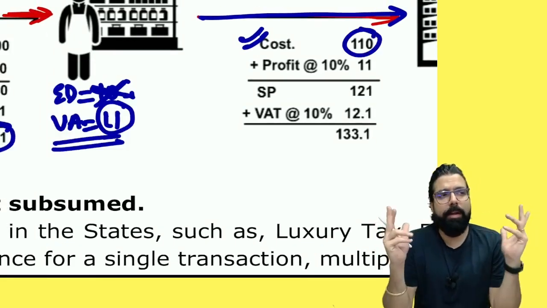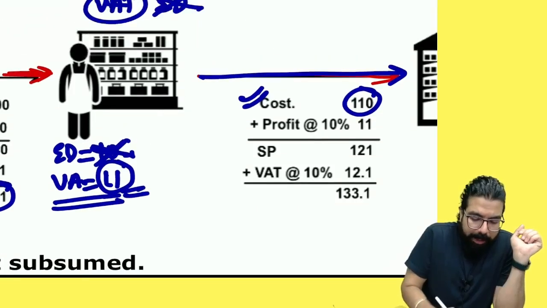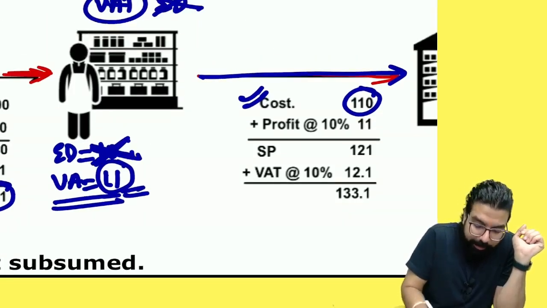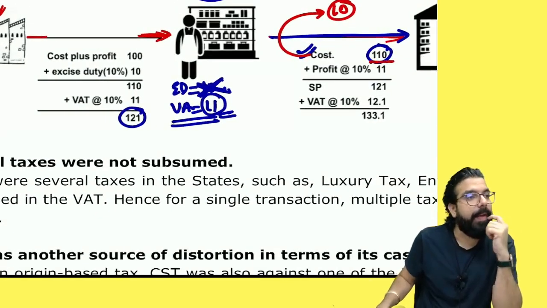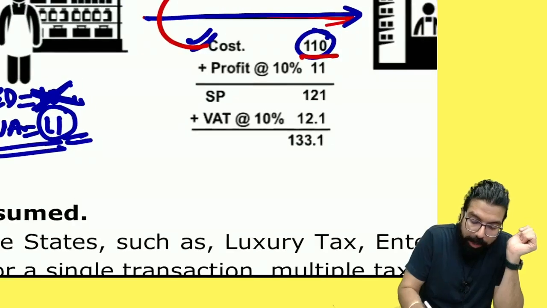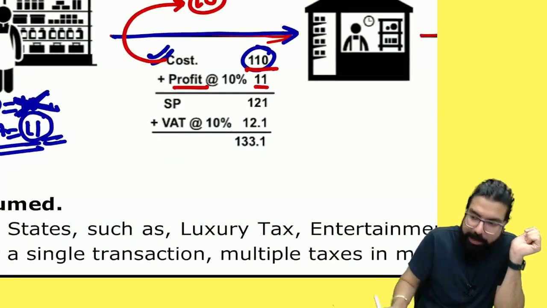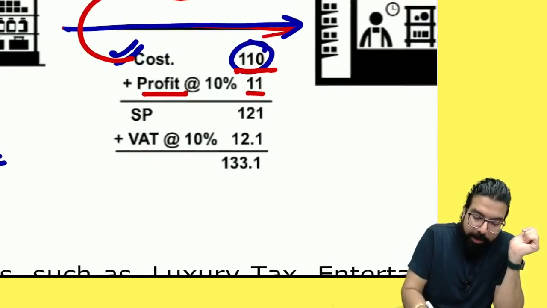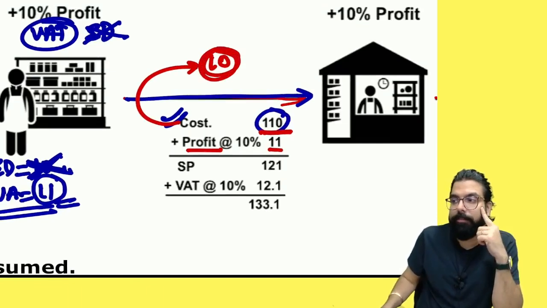Sure. Why not 121? Because 11 rupees. So tell me one thing. If I don't get any credit, does it become a part of my cost? So in 110, is 10 rupees ka excise duty still there? Yes or no, everyone? Now, I added my profit supposingly of 10%. How much profit did I add? 11 rupees. Can you tell me, in this cost, is 10 rupees excise duty there? Tell no.